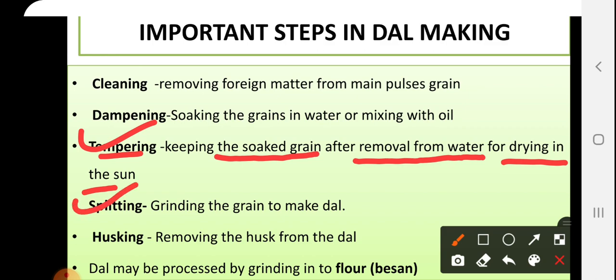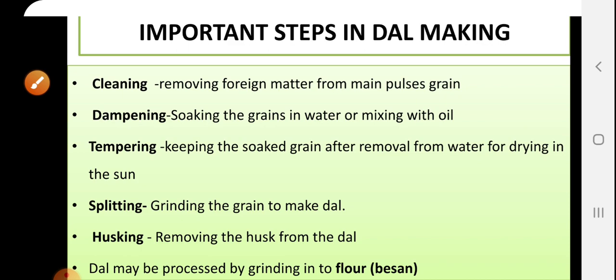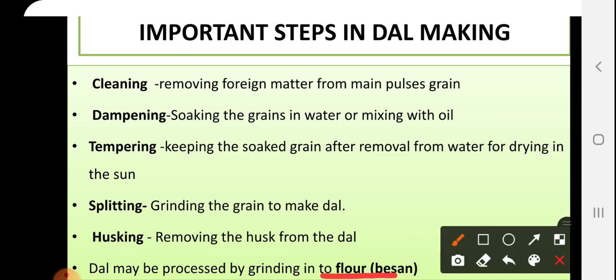Then splitting: finally converting the grain into dal form, or making two equal halves. Then husking: removing the husk from the dal. So these are the common steps for dal making: cleaning, damping, tempering, splitting and husking. Then this dal may be further processed into flours or besan.